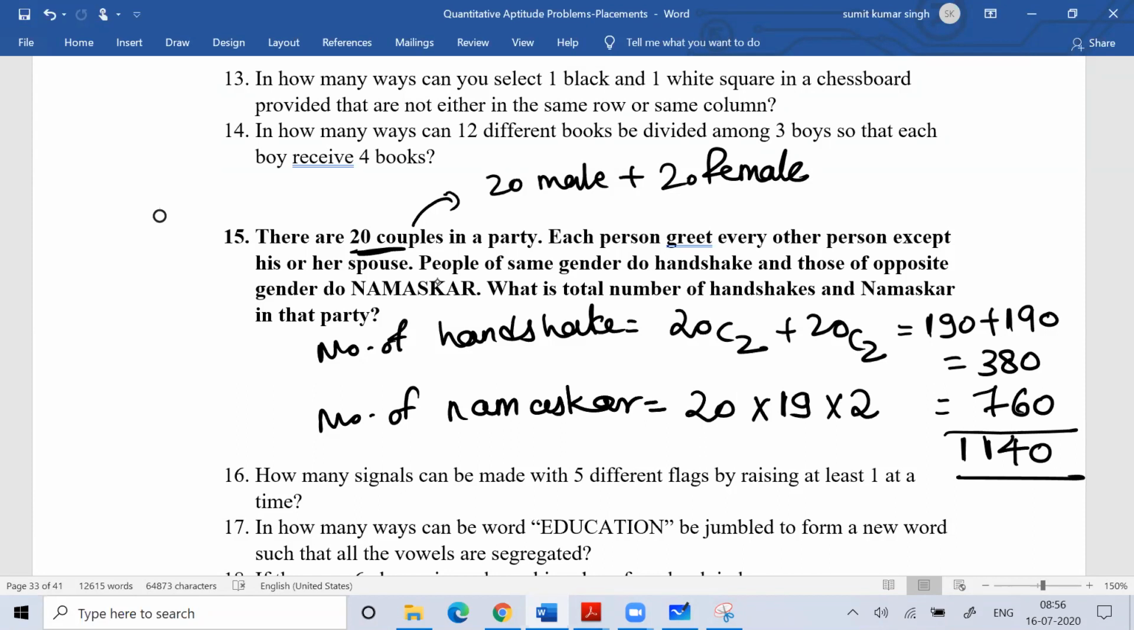You can understand this. This can come in your exam, so keep that concept in your mind. This is the total number of namaskars and handshakes.